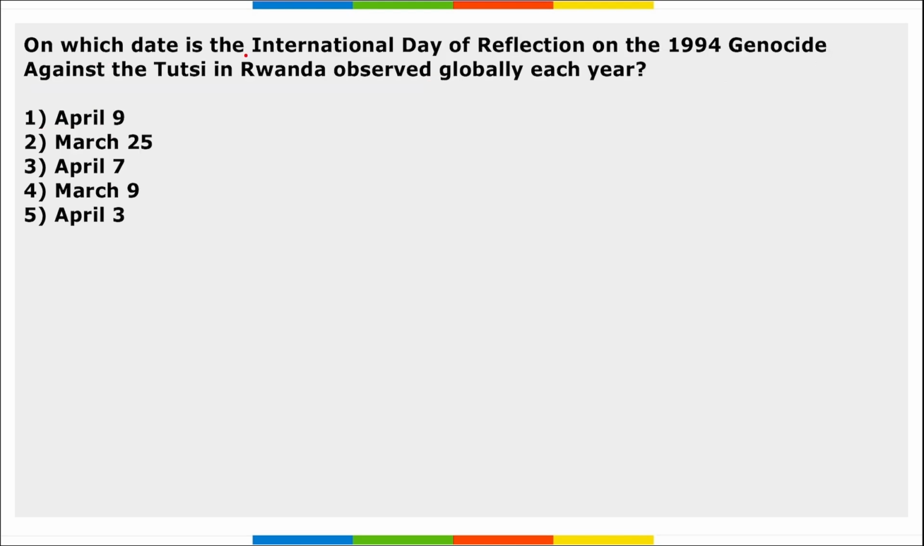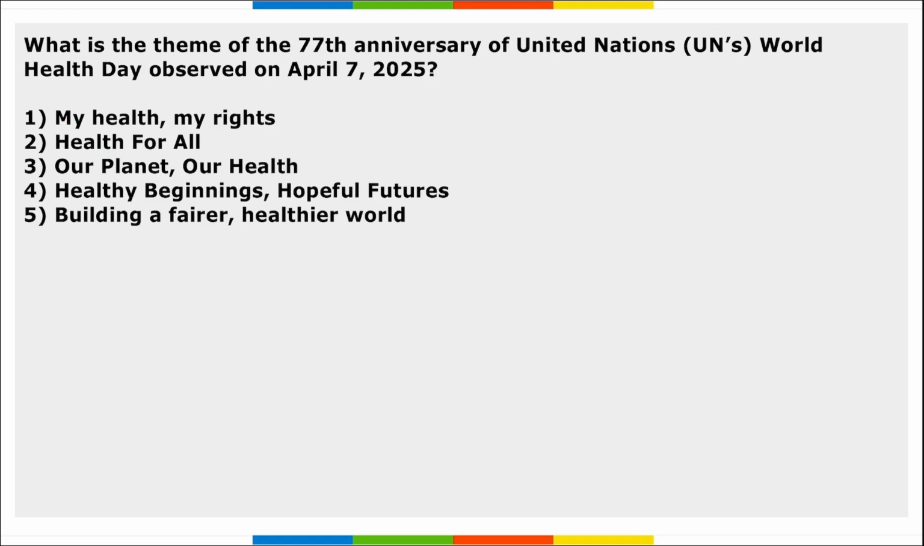Next, on which date is the International Day of Reflection on the 1994 genocide against the Tutsi in Rwanda observed globally every year? It is observed on 7th of April and this is the 31st anniversary in 2025. Next, what is the theme of the 77th anniversary of UN World Health Day observed on 7th of April? Theme being Healthy Beginnings, Hopeful Future.